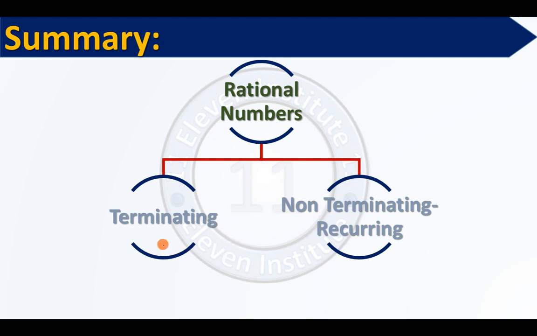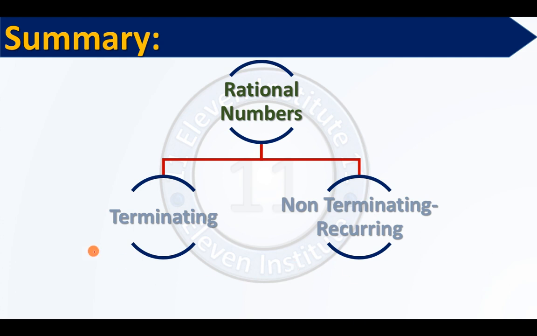If your remainder does not become 0, then the remainder will repeat itself. Due to the repetition of remainder, the numbers in the quotient will also get repeated. So either a single number will get repeated or a group of numbers will get repeated, and our expression will be non-terminating and recurring. Sure? Please write this down in your book.